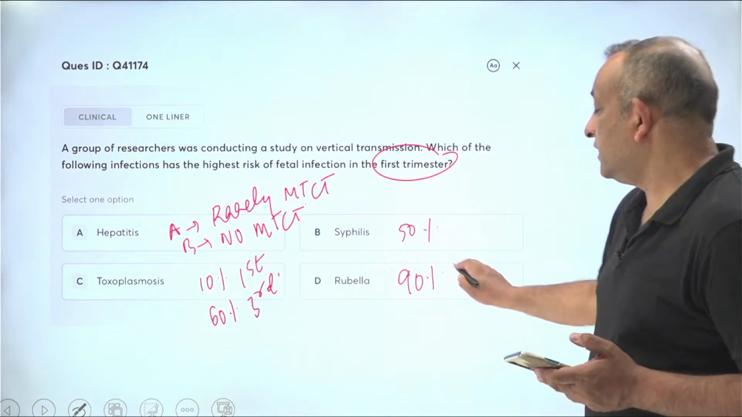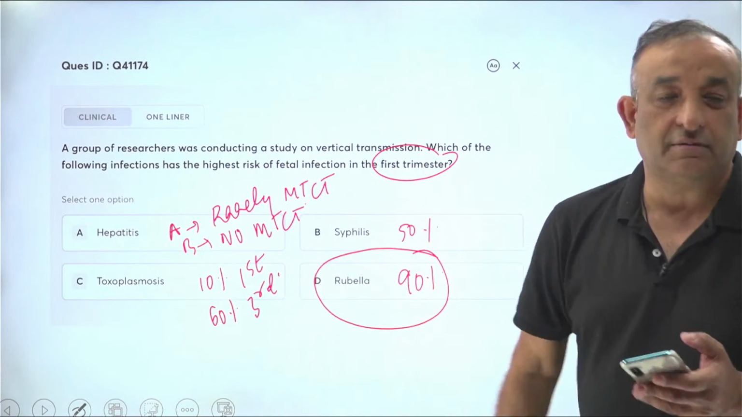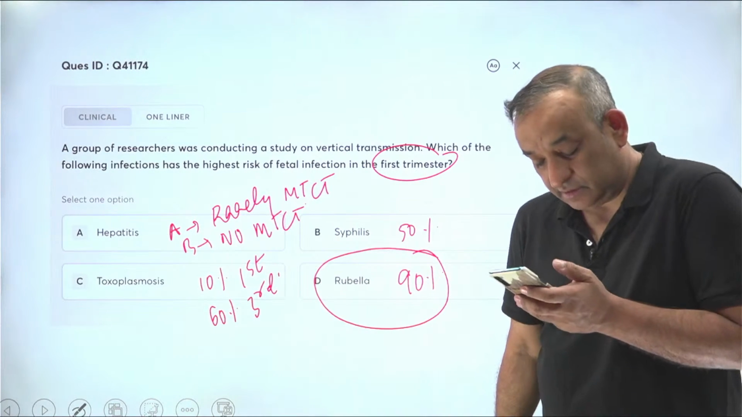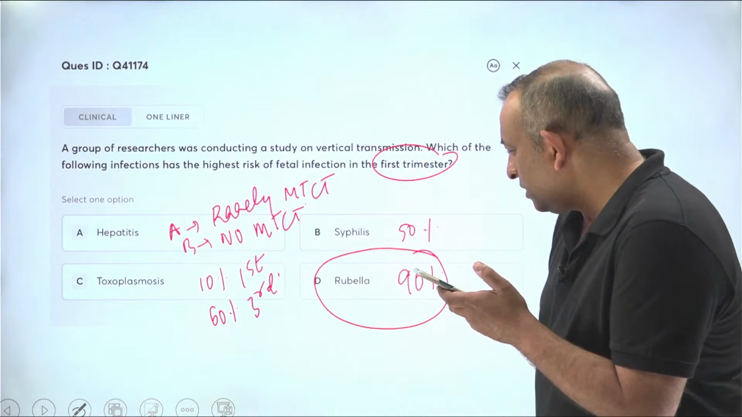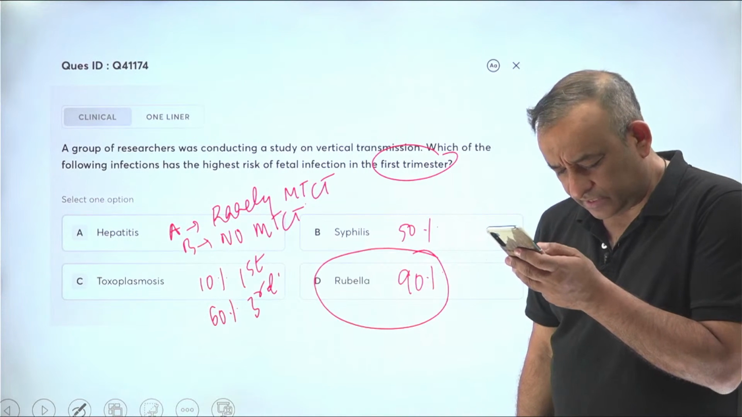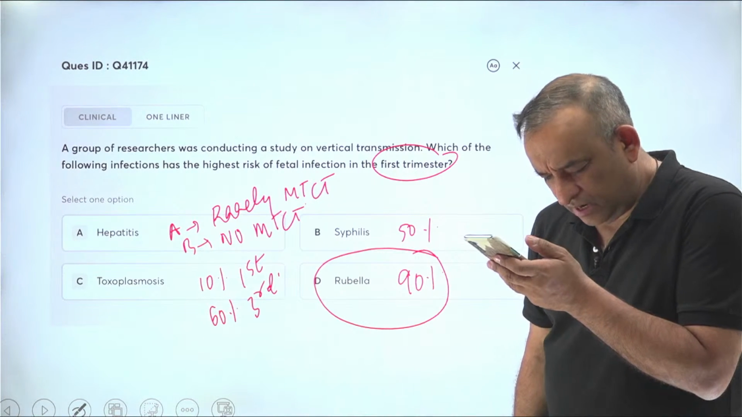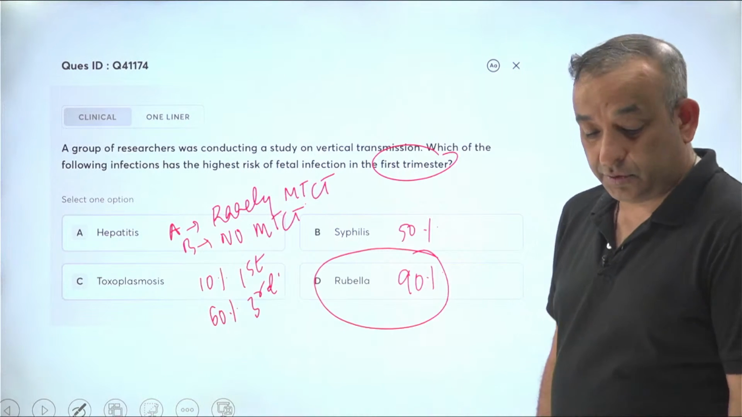Rubella is a 90% chance. It is known as the perfect teratogen, rubella. Perfect teratogen, because of the kind of problems it causes. Okay, so a lot of you wrote C. No, C is wrong. D is the correct answer. Most of you got that correct. The triad of congenital cataract and deafness, and so on, you know well. Very good.